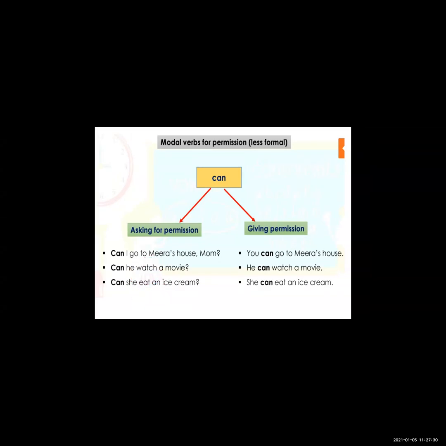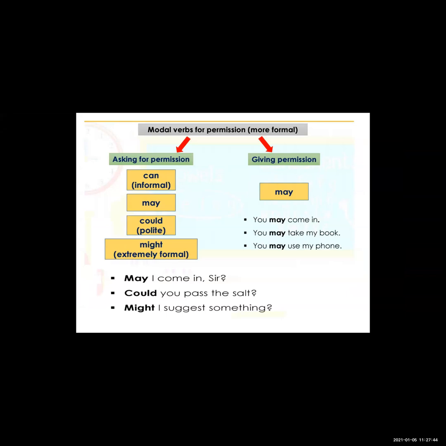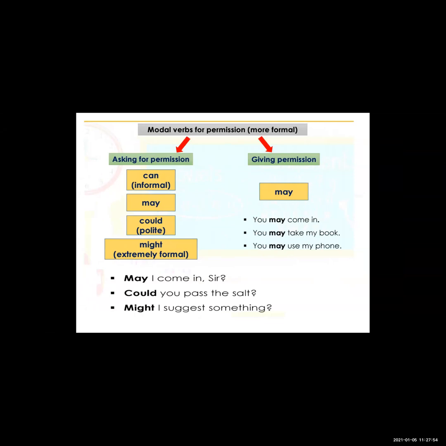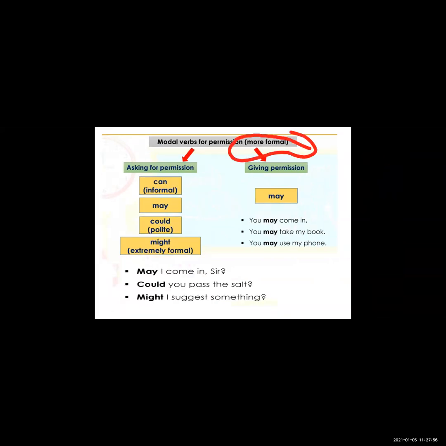Now we are moving on. Can is also a modal auxiliary verb, a modal verb for permission. See here, we have seen modal verbs for permission, but more formal. These verbs are more formal. Now we are going to learn about the less formal verb, that is can.